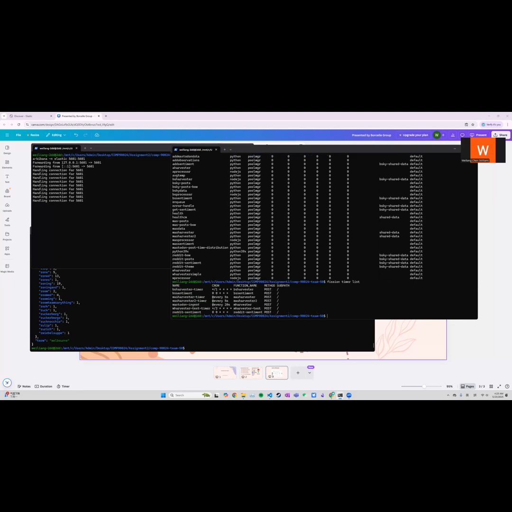The timer triggers the Blue Sky harvester every 1 minute and the Mastodon harvester every 5 minutes.